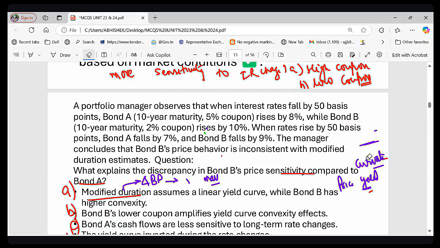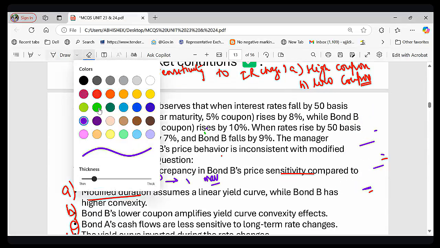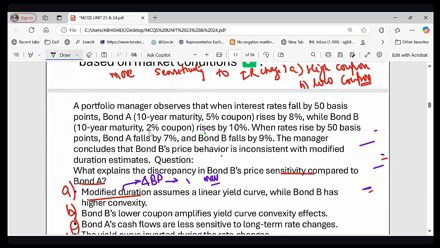You can see what the coupon rate of bond B is. As you can see, it is 2%. The coupon rate for bond B is 2%. So its convexity is higher, right? So the convexity of bond B is higher. That is why its price increases more when rates fall and decreases more when rates rise, right? So that is the point.